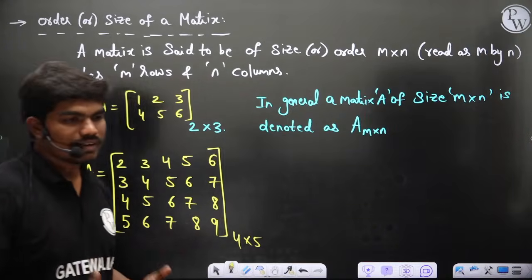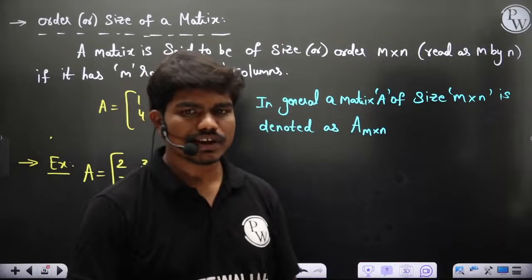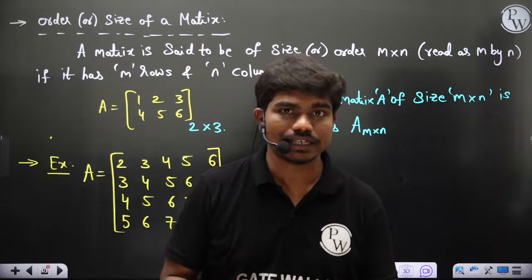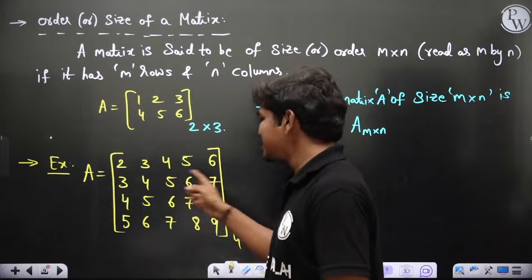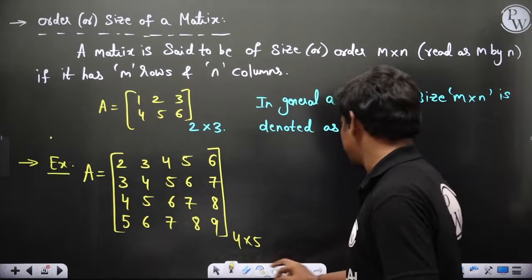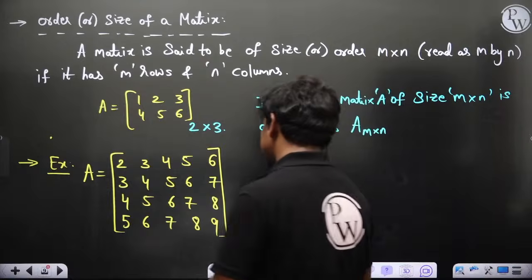Whenever it consists of 20 elements, let's say I don't want to write this matrix when I'm giving it in a question, or let's say in a GATE examination, I don't want to mention this complete matrix. I can also mention this matrix in another form. Look, this same matrix can be represented as